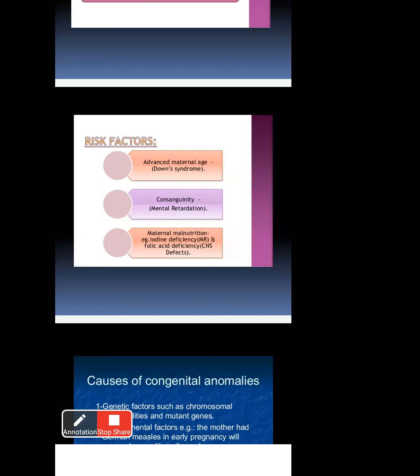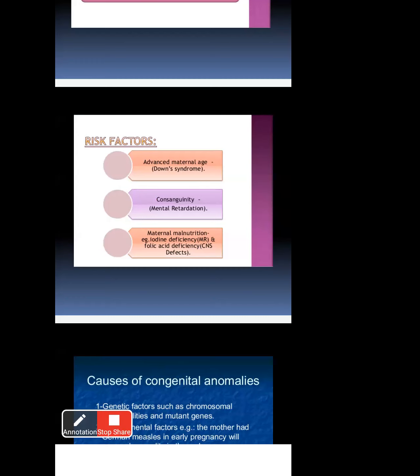And next is maternal malnutrition. Maternal malnutrition means the mother is not taking proper food, lacking food intake. What happens then? The baby also gets some problems. The maternal malnutrition problems are iodine deficiency, when iodine levels are not proper, and folic acid deficiency, lack of folic acid in the body, and CNS, central nervous system, defects.